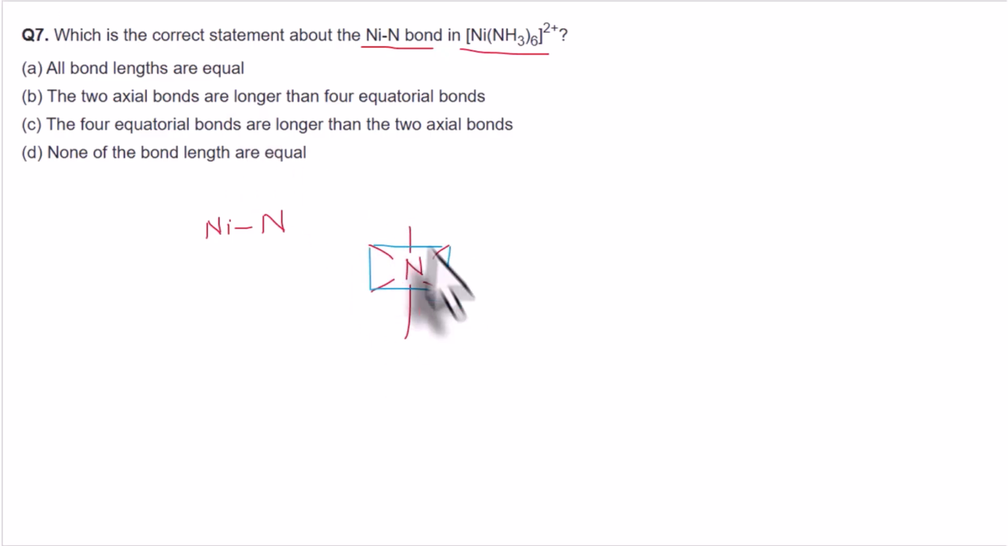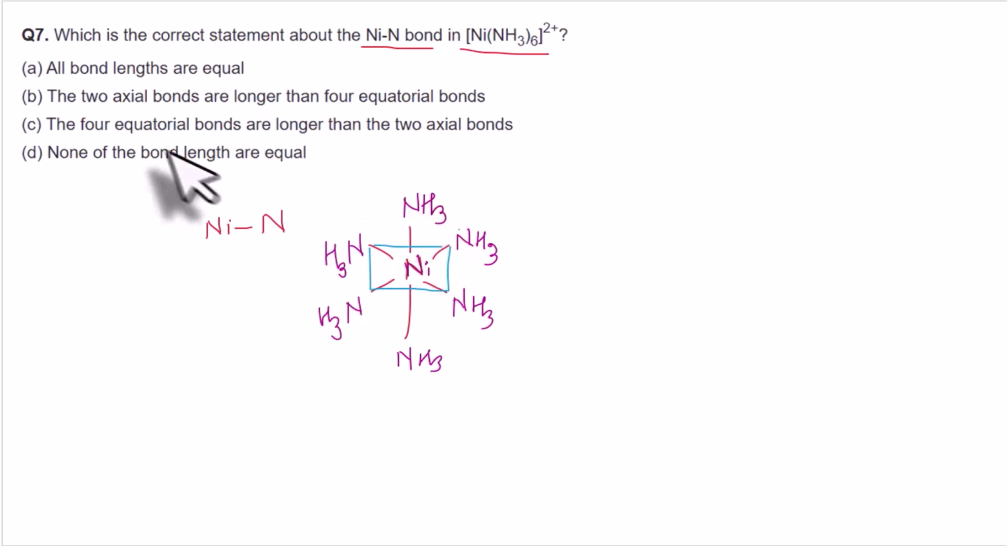So 4 ligands at the corners and then 2 in the axial positions, up and down, and these corners are known as the equatorial positions. So here let's imagine we have 6 NH3 ligands attached to nickel, Ni. This is the central metal ion nickel, and here we have 6 NH3 in the octahedral geometry.